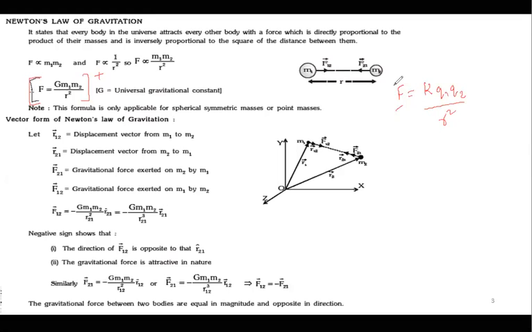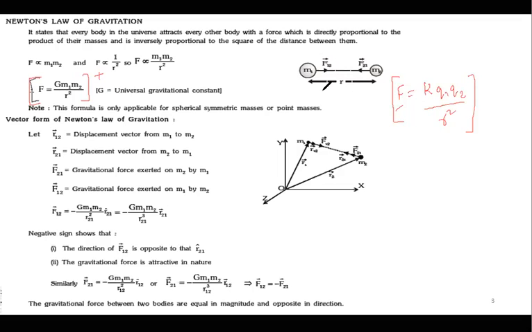That is one thing which is different from your gravitational force. But anyway, this is the scalar representation. This is the scalar formula for both gravitational force as well as electrostatic force. Now, we know that force is a vector quantity, and it will be along the direction of the displacement between the two objects. Yes or no?